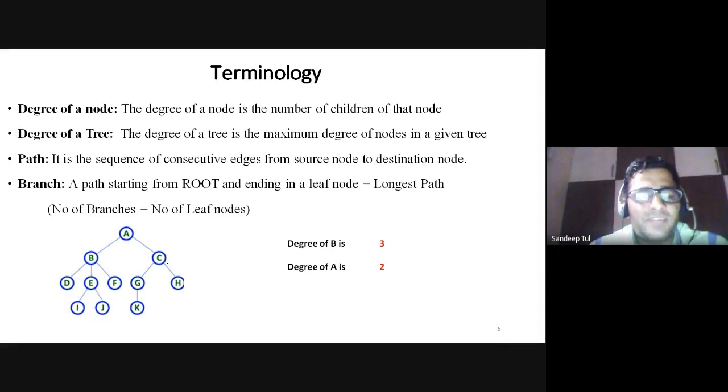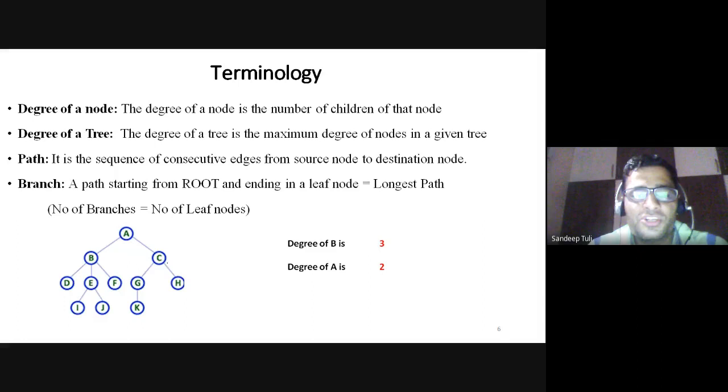Now path. Path is very simple. It is a sequence of consecutive edges. What is an edge actually? An edge is a line which connects two nodes. Like between A and B, we have a particular edge. Consecutive means they must be in a continuous manner from the source node to the destination node. A source node could be the root node or could not be the root node. I am using the term source node, not root node. Source node could be B also, and the destination node could be J.